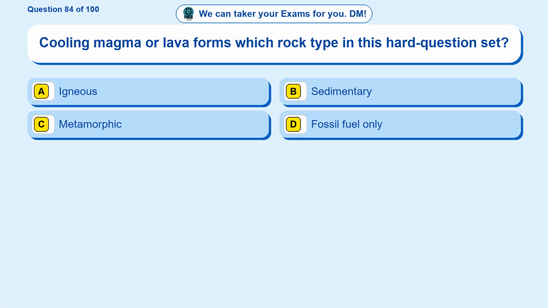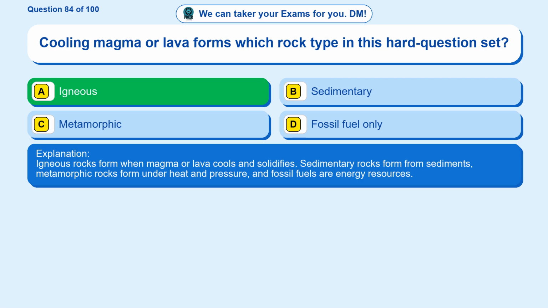Question 84. Cooling magma or lava forms which rock type in this hard question set? Option A, igneous. Option B, sedimentary. Option C, metamorphic. Option D, fossil fuel only. The correct answer is option A. Igneous. Igneous rocks form when magma or lava cools and solidifies. Sedimentary rocks form from sediments, metamorphic rocks form under heat and pressure, and fossil fuels are energy resources.